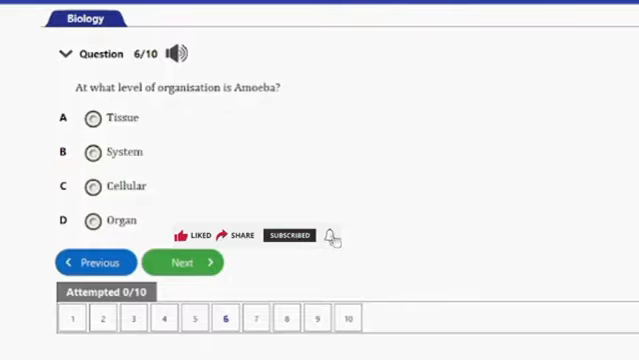Question number 6 says, at what level of organization is amoeba? A. Tissue, B. System, C. Cellular, D. Organ. So guys, the amoeba is at the cellular level, and that's it for this question. That's option C, so that's the answer to this question. Let's go ahead and consider the next question.